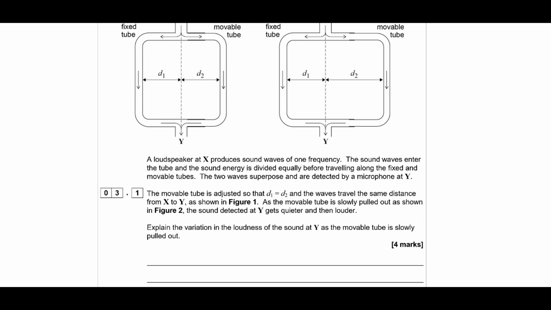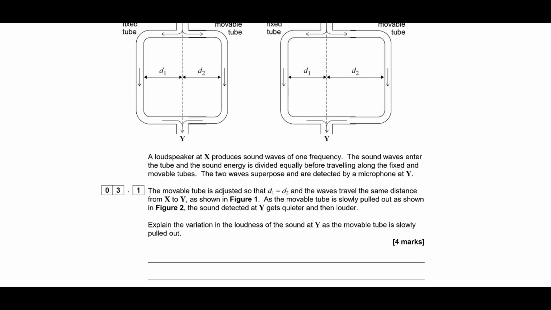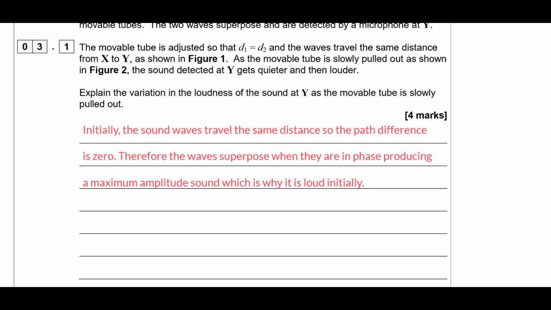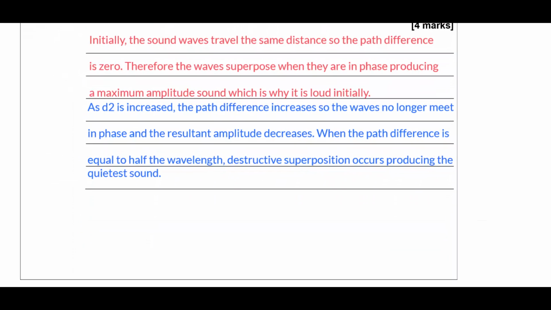And then as you increase D2 again, you get back to a path difference of lambda, which means they're back in phase, which is why it gets louder again. So let's put that down. So that's the first part. Now let's explain what happens as we increase D2.